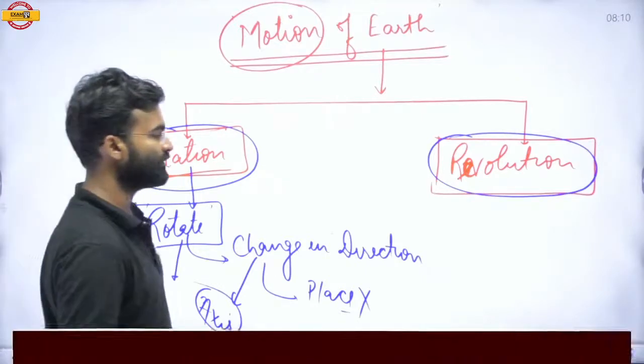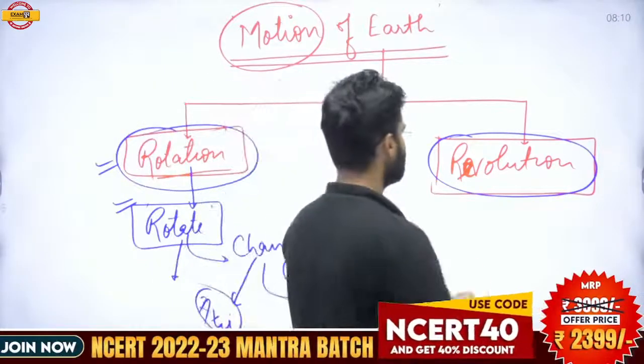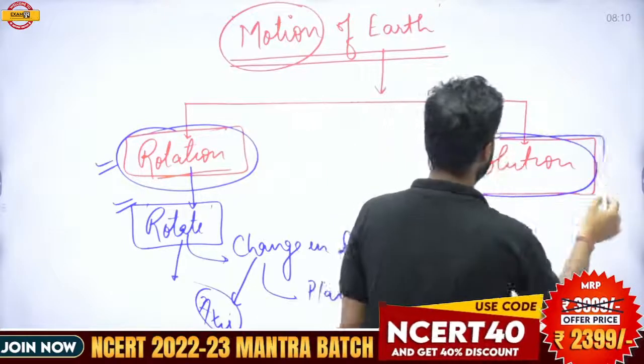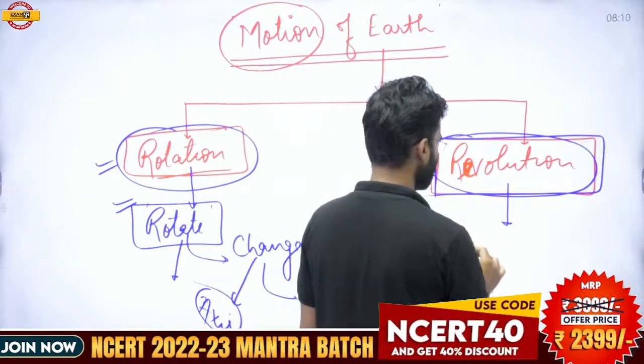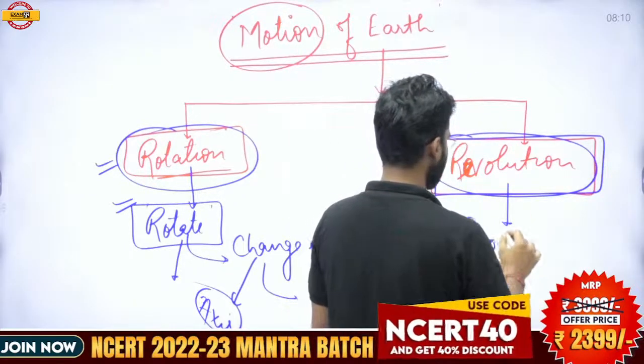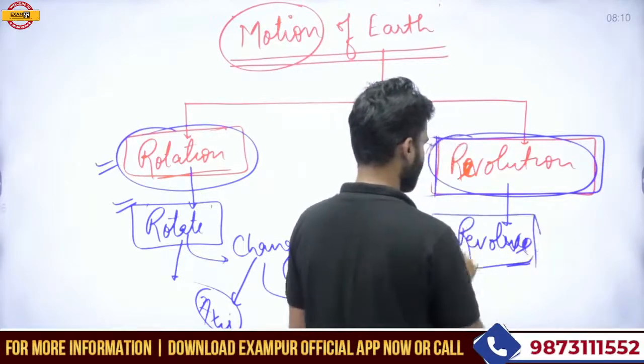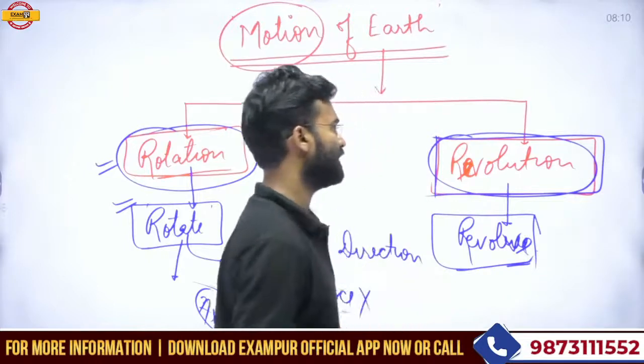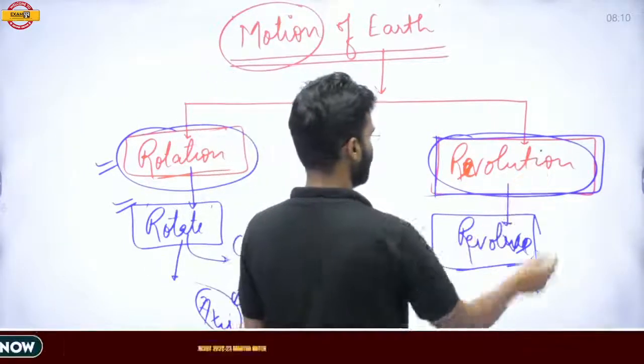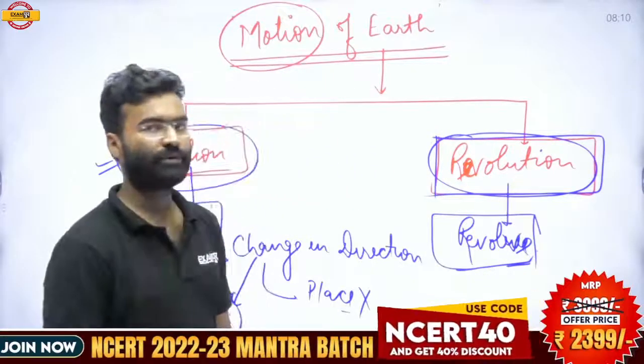Okay, another term is revolution. So what is the meaning of revolution? Revolution is basically derived from the word revolve. What is the meaning of revolve?